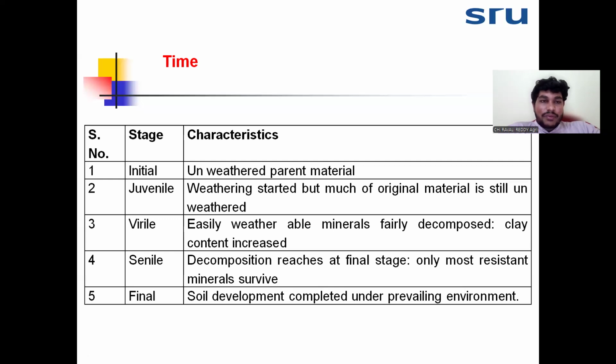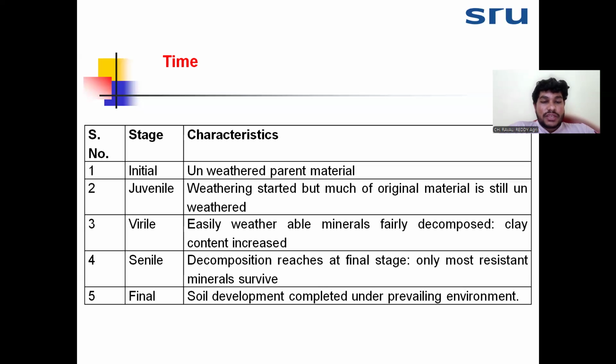So that time we divided into five stages. Okay, the first one is the initial stage. In the initial stage, we see only the parent material, that is unweathered rock. In the juvenile stage, just the weathering will start. Okay, there we cannot see the clay content. Then the virile stage will be there. In the virile stage, easily weathered rock will decompose and clay content will increase.